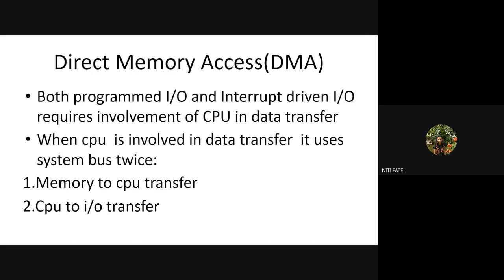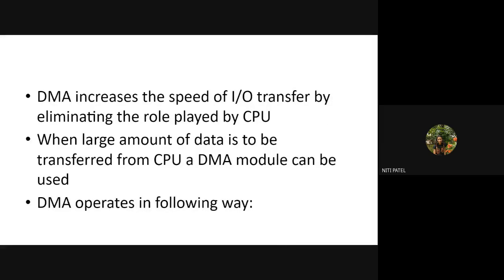So memory will give data to CPU. CPU will perform the processing of that particular data from the memory. It will generate that result and give it to the IO device. Or the second thing will be, it will take the data from IO device. That is, CPU will take the data from IO device, execute within itself and store it inside the memory. So I was involving CPU twice. One during a transfer from memory to IO and other during a transfer from IO to memory. This was happening in your programmed IO and in your interrupt driven IO.